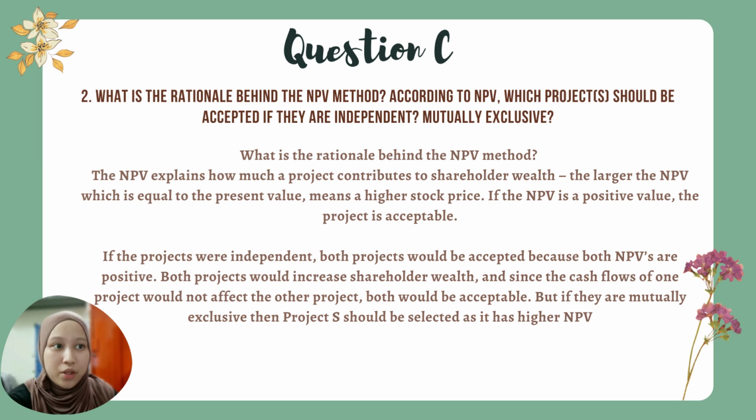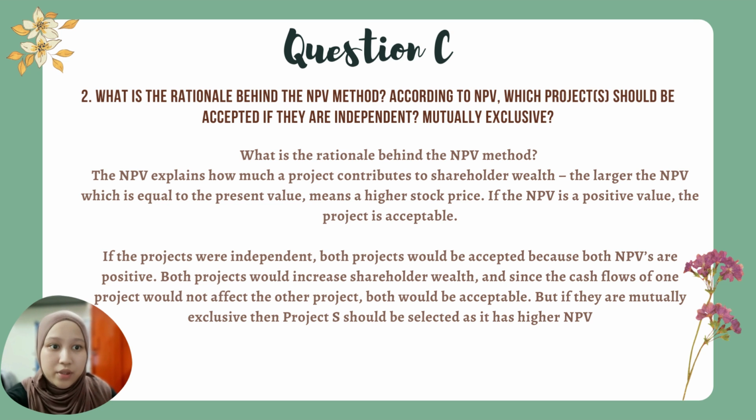2. What is the rationale behind the NPV method? According to NPV, which project should be accepted if they are independent or mutually exclusive? The NPV explains how much a project contributes to shareholder wealth. The larger the NPV, which is equal to the present value, the higher the stock price. If the NPV is a positive value, the project is acceptable.